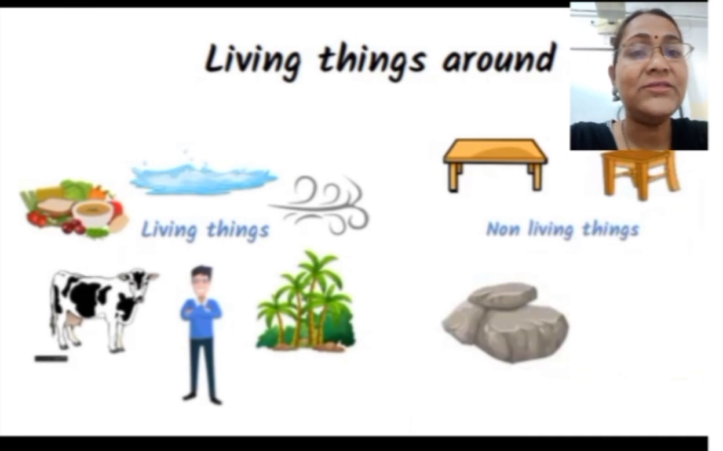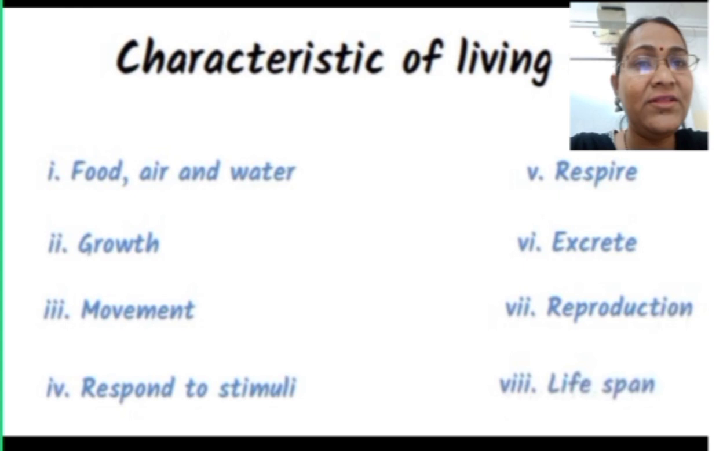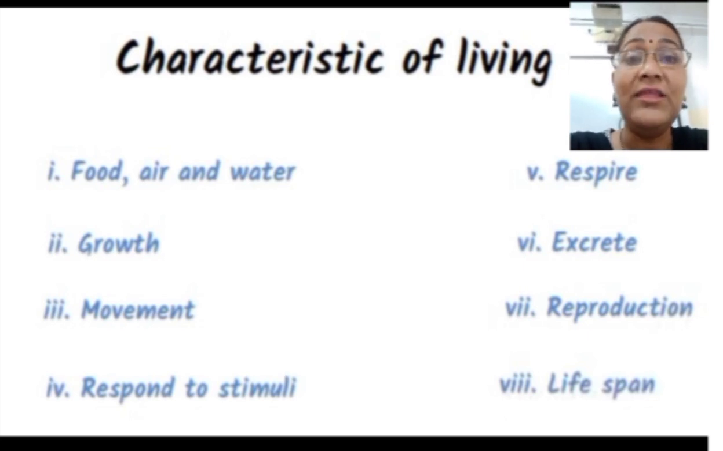Then next, we have seen the characteristics of living things. The following are the characteristics of living things. All living things have some common characteristics which make them different from the non-living things. Living things need food, air and water. Living things can grow. Living things can move by themselves. They can respond to the stimuli. Living things respire. Living things excrete. Living things can reproduce, and living things have a definite lifespan, after which they die.